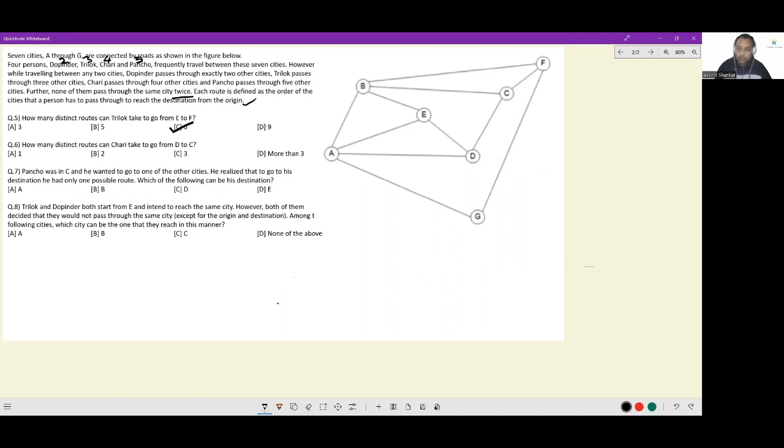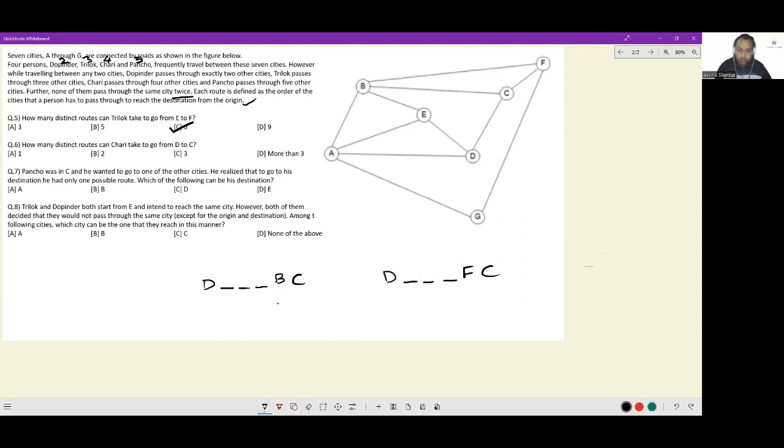Chari has to go from D to C. So the journey will necessarily have 4 intermediate cities. In order to get to C, you will not come from D. You can come from B or from F. So B, F, and C. These two states are known.